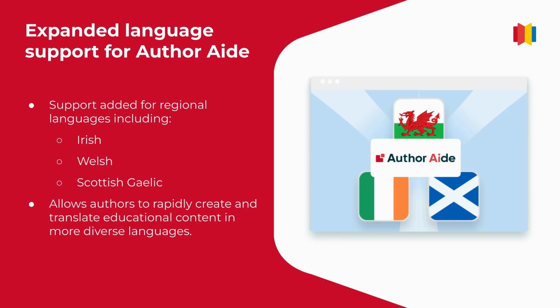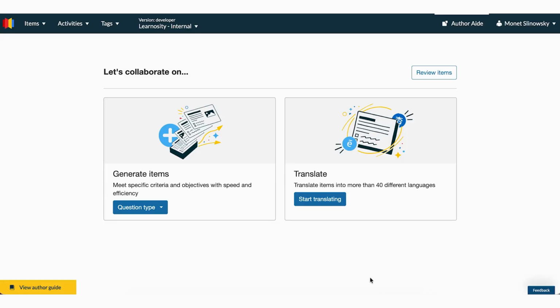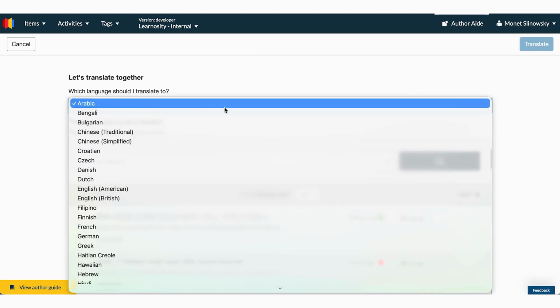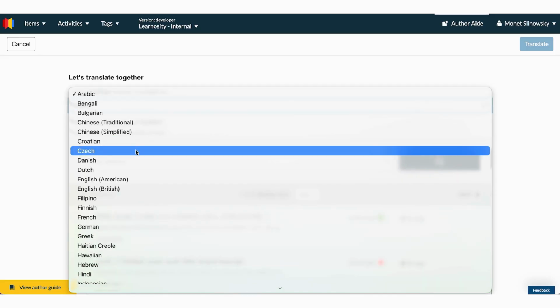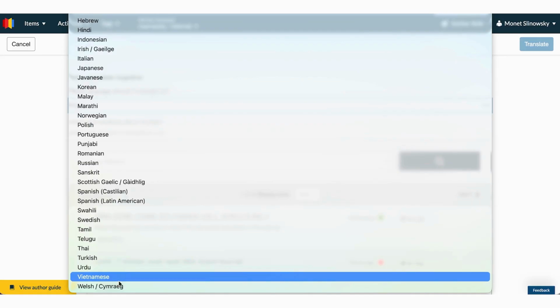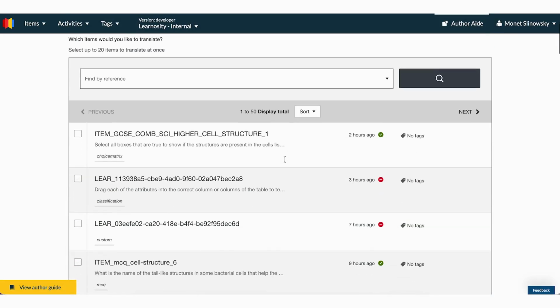Let's take a look. So here we are on Author's site, and we are under Author Aide. We're going to click Start Translating, and we're going to select a couple of questions to translate. So first, what language should I translate into? You see we have a long list of languages available here. We have Irish, Scottish Gaelic. Let's choose Welsh for now.